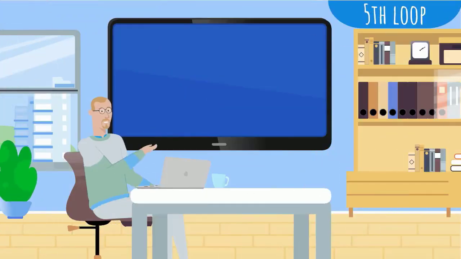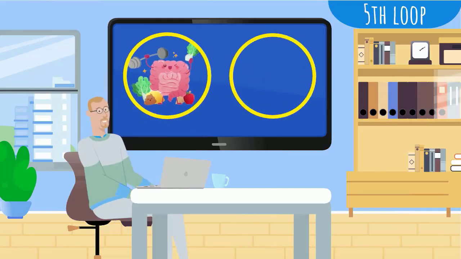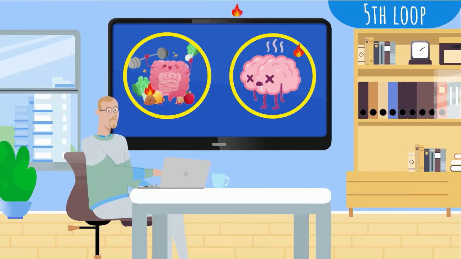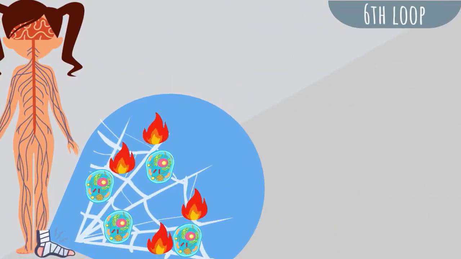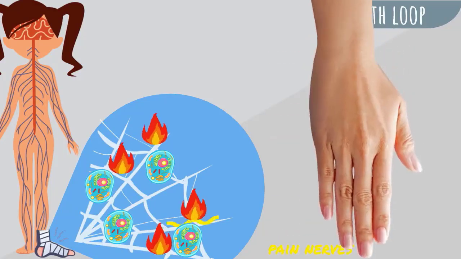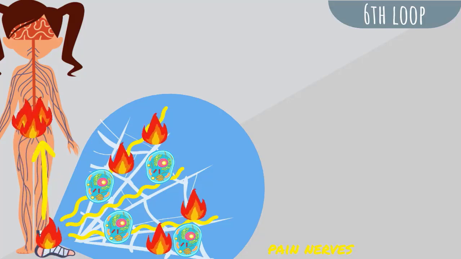The fifth loop: as the fascias nourish and heal the organs they surround, the intestines or the brain, for example, if inflammation stagnates, these organs will function less well, leading to the appearance of numerous health problems. The sixth loop: because the pain nerves are constantly bathed in a pool of inflammatory substances, they send pain messages to the spinal cord very frequently. Certain inflammatory substances are also transported from the fascia to the spinal cord.